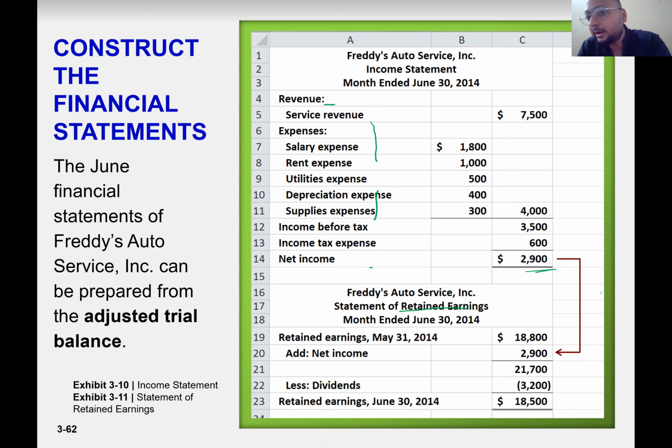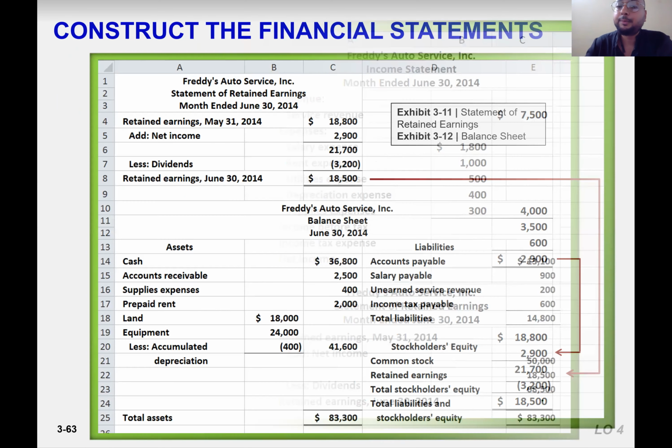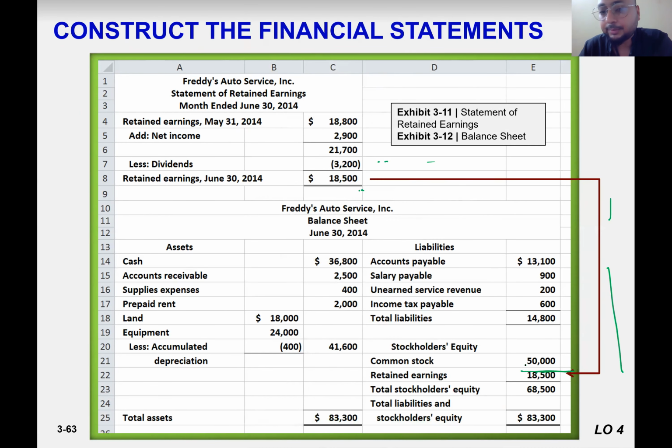So we have beginning retained earning plus the income minus any dividend that we paid. We paid dividend of 3,200, so that would be the retained earning 18,500, and that will go to our balance sheet here.